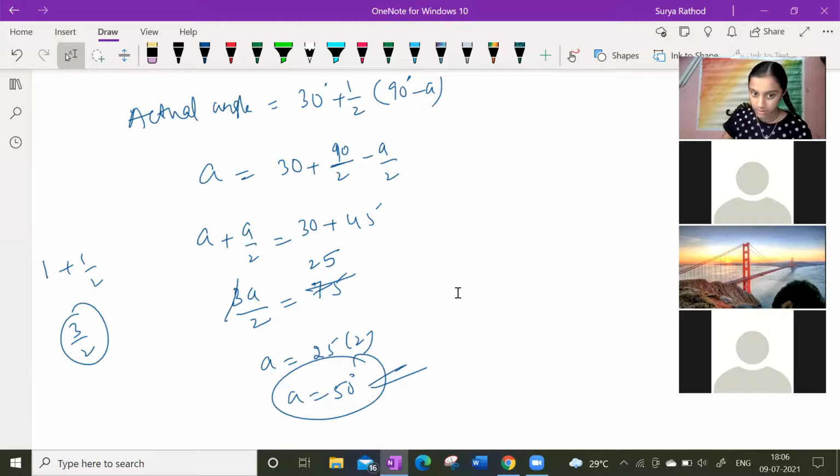One second. The 13th question. Read out the question. If the complement of an angle is equal to the supplement of the thrice of it, find the measure of the angle.